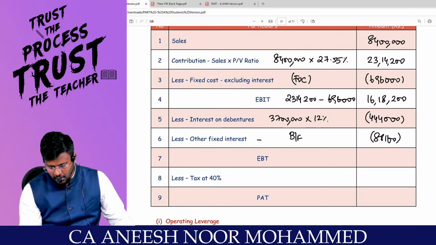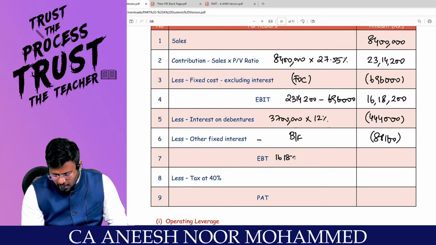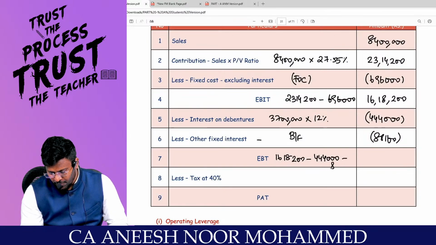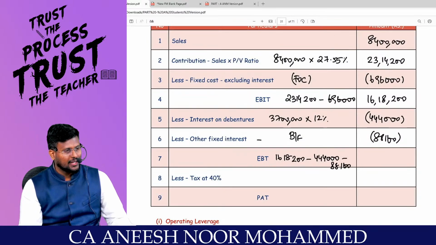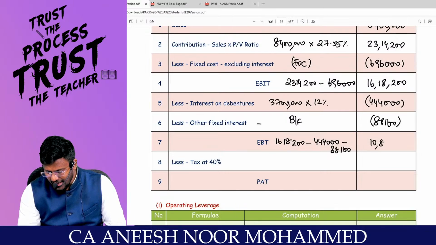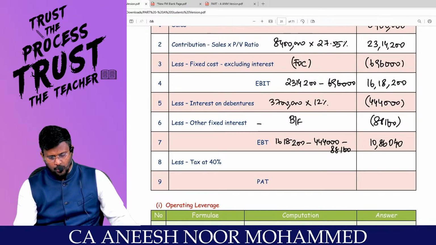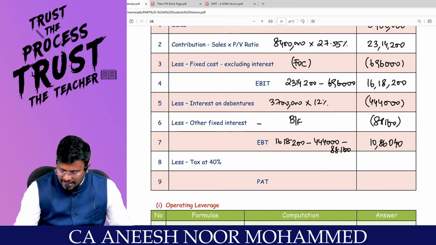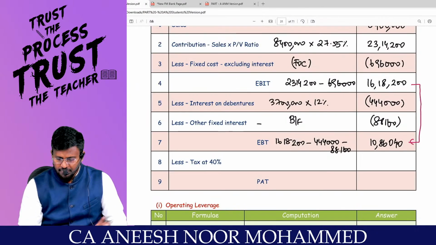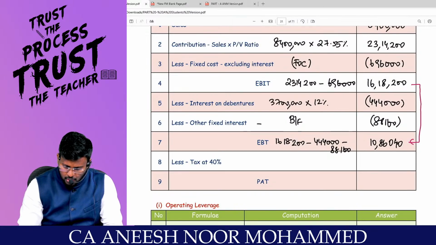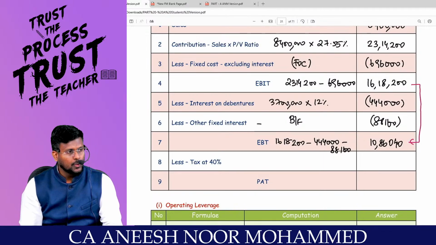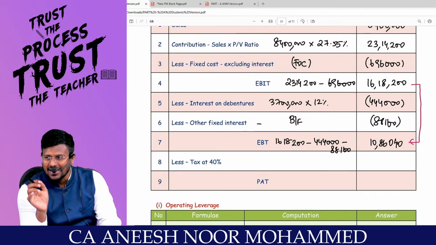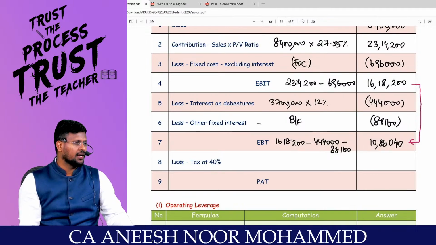So now you tell me, from 16,18,200, if you reduce 4,44,000 and 88,160, you will get 10,86,040. Now take your calculator and put EBIT divided by EBT, that is 16,18,200 divided by 10,86,040. You will be getting 1.49 exactly. That means it is matching with the details available in the question.